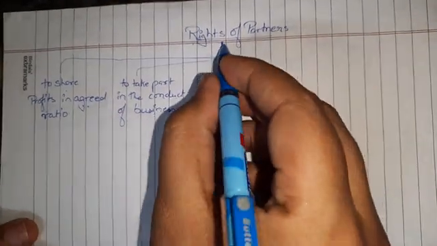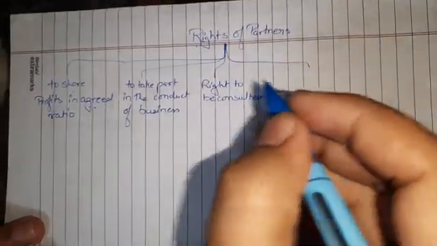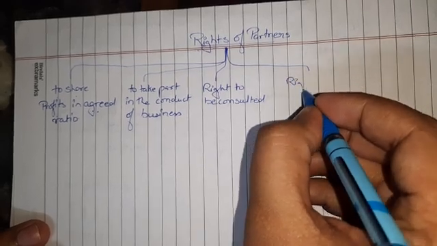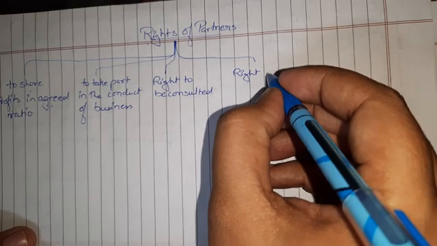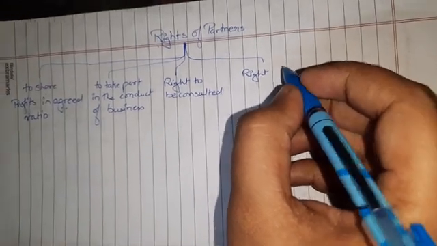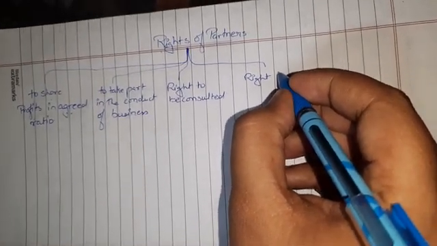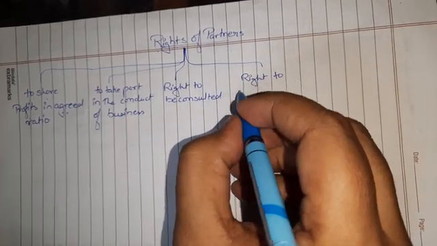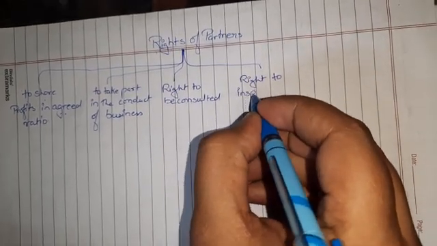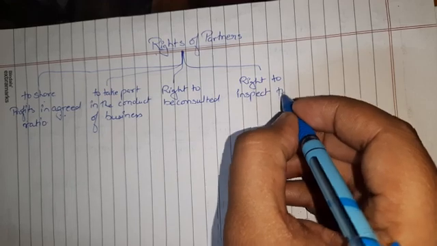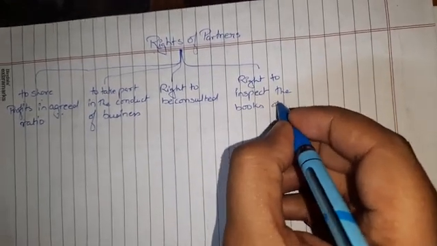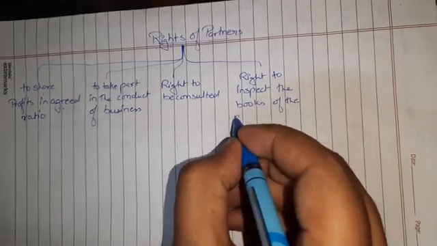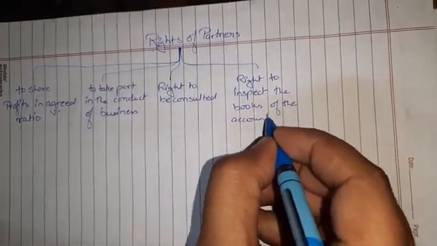And the fourth right of a partner is the right to inspect. If the partners feel that the books are not being managed in a proper way, or there is some misinterpretation in the books of accounts, then the partner has a right to inspect the books of accounts, so that he can find out whether things inside the business are running in the proper way or not.